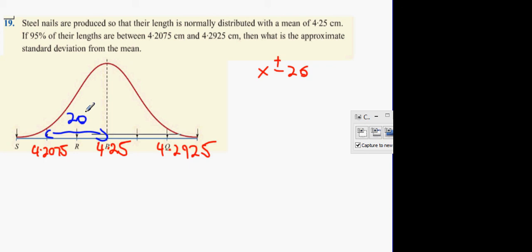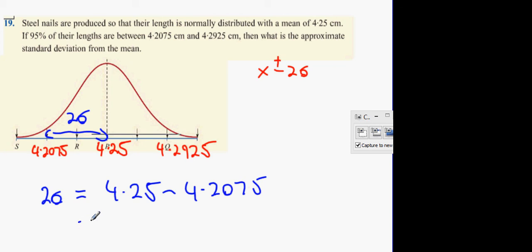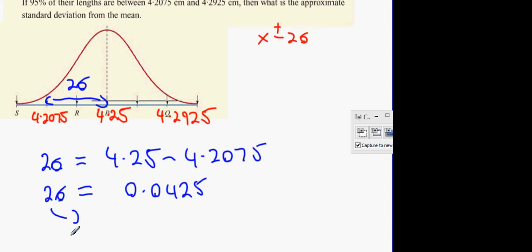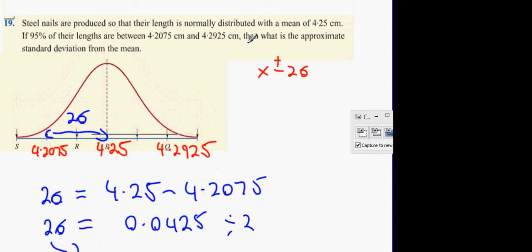The easiest way to do it is to say the gap between the two of these is 2 standard deviations. So 2 standard deviations equals 4.25 minus 4.2075. What do you get when you take them away? 0.0425. Then divide that answer by 2 to get 1 standard deviation on its own. So when you divide it by 2, you get 0.02125.